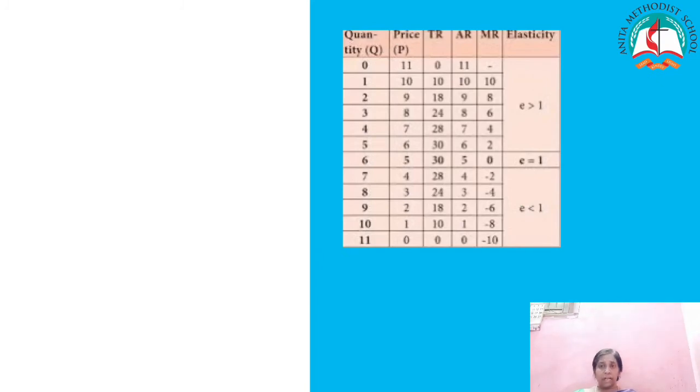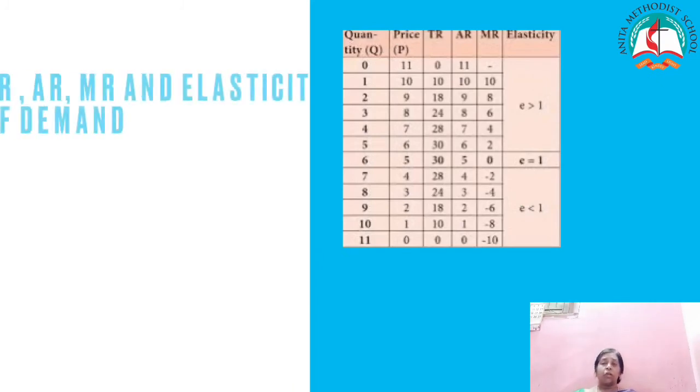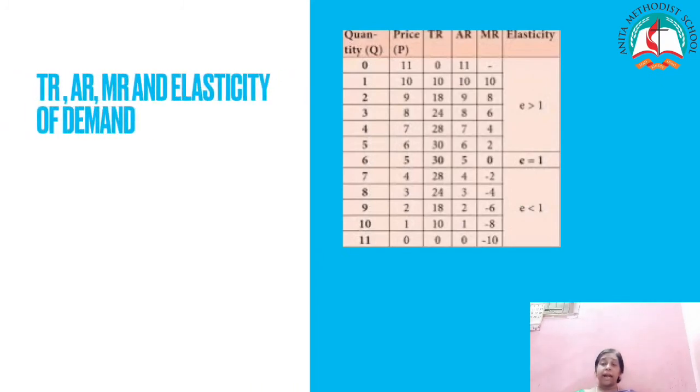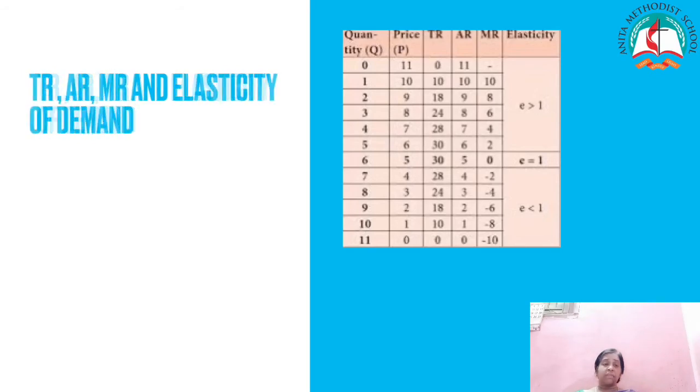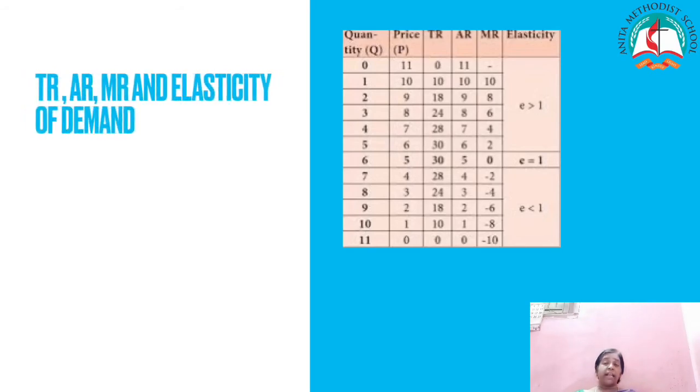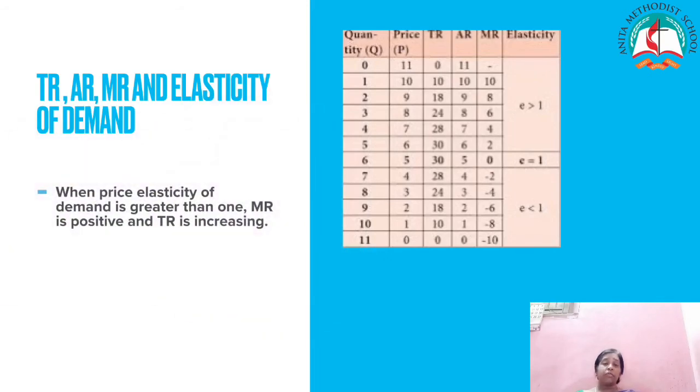Children, now the last concept is total revenue, AR and MR, and the elasticity of demand. As you all know the meaning of elasticity of demand, the relationship between the AR curve and MR curve depends upon the elasticity of the AR curve. AR is nothing but DD, equal to price. When price elasticity of demand is greater than 1, marginal revenue is positive and total revenue is increasing.